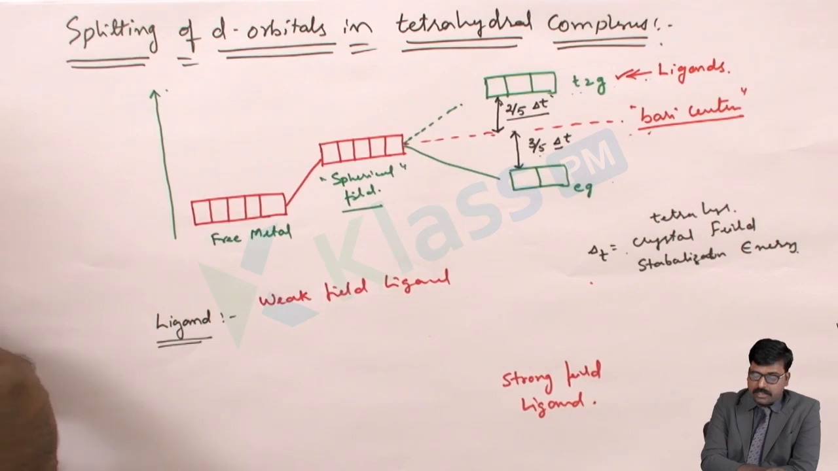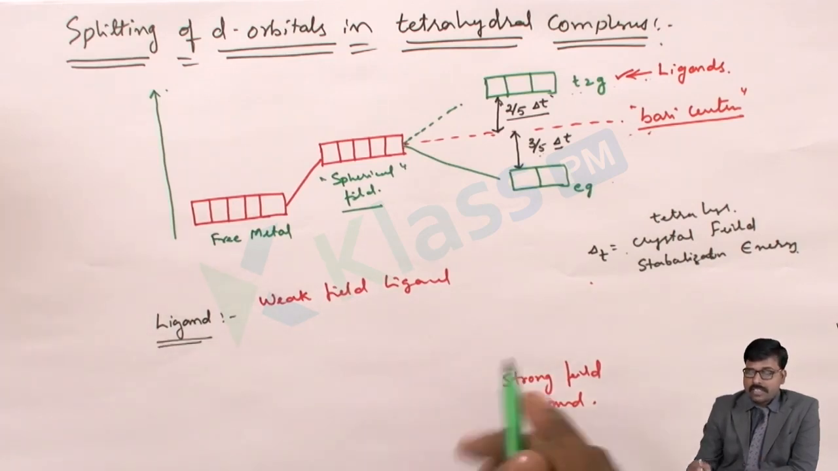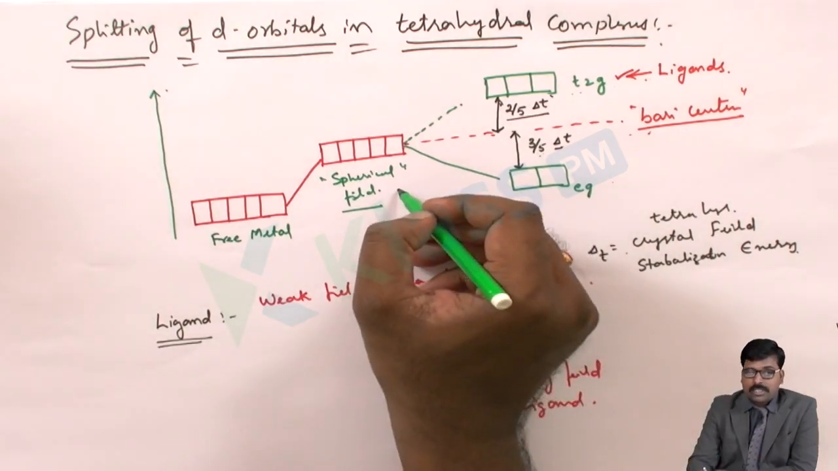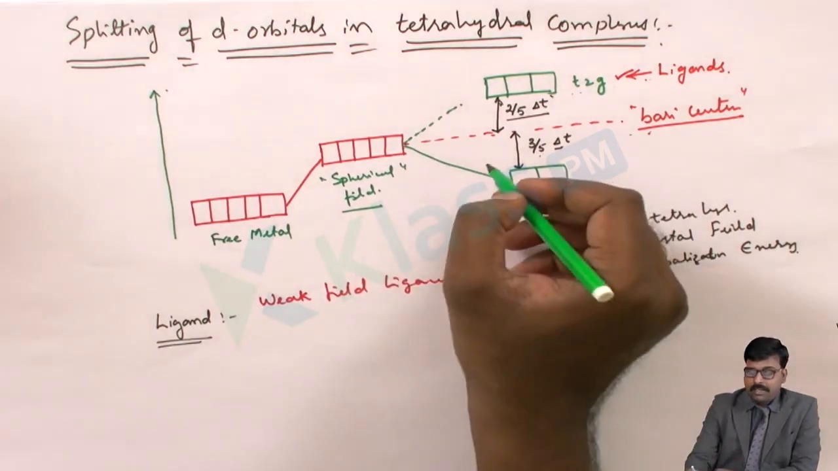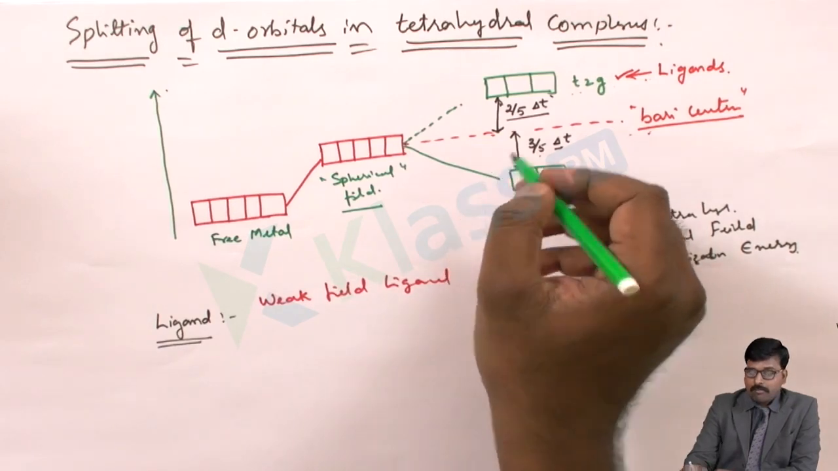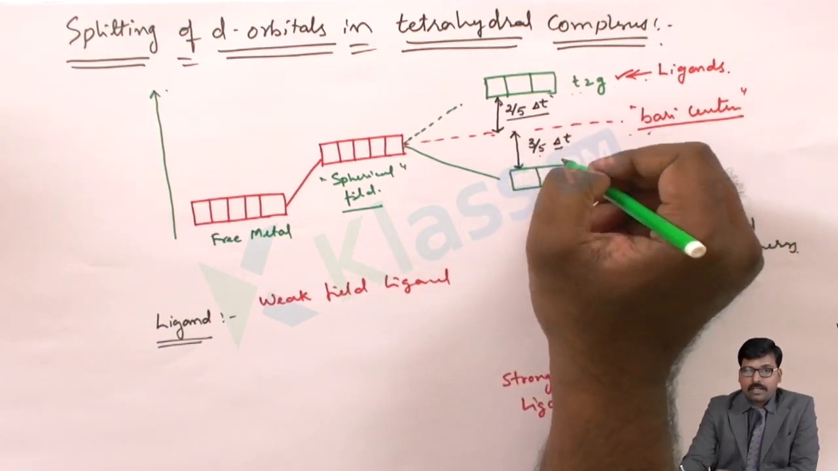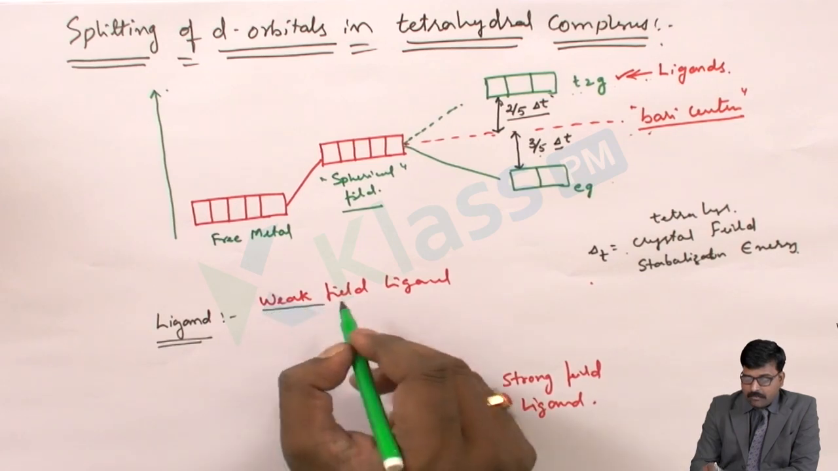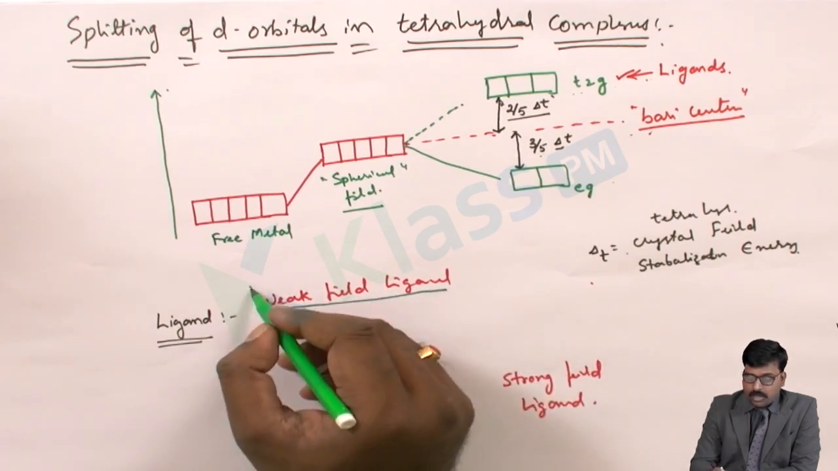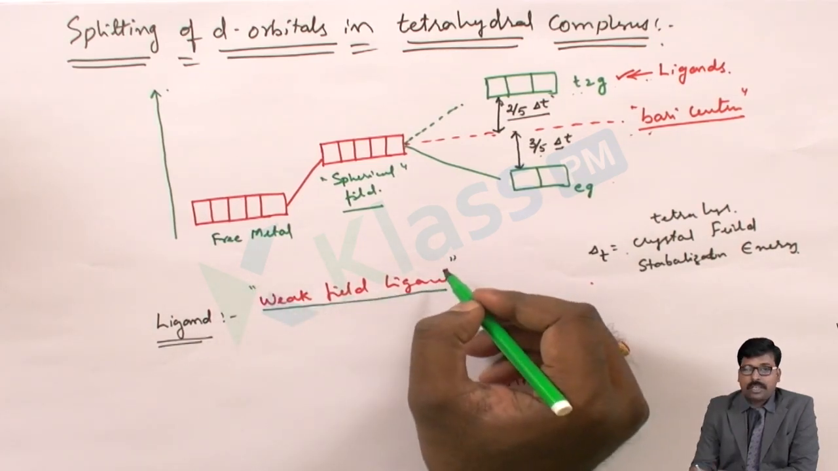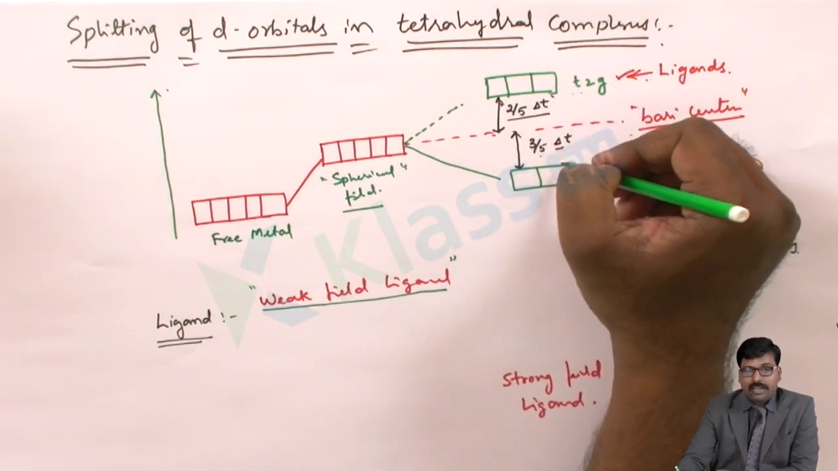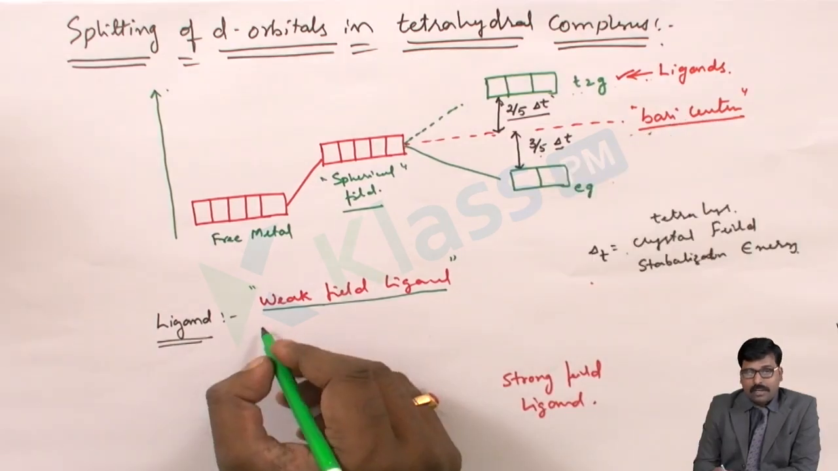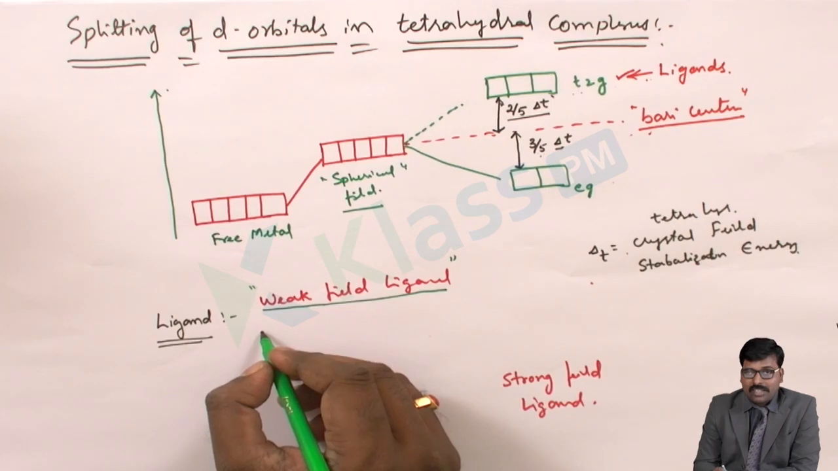Strong field ligands are those ligands which will split the d orbitals in such a way that the maximum splitting is done, and the weak field ligands will split the d orbitals, or sometimes cannot split the d orbitals, and the energy between these two will decrease. So now we will write the spectrochemical series of these ligands.